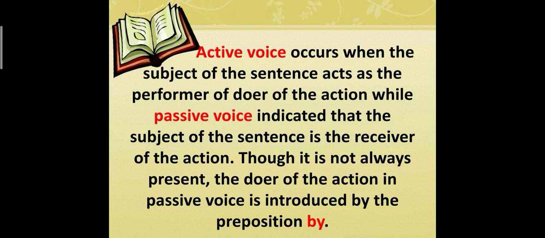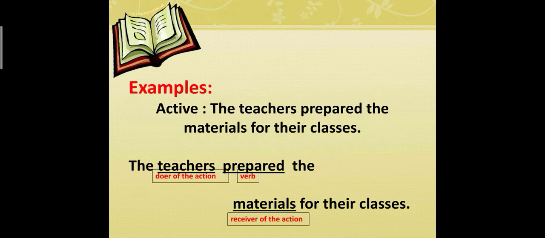Active voice occurs when the subject of the sentence acts as the performer or the doer of the action, while passive voice indicates that the subject of the sentence is the receiver of the action. Though it is not always present, the doer of the action in the passive voice is introduced by the preposition by. Examples.